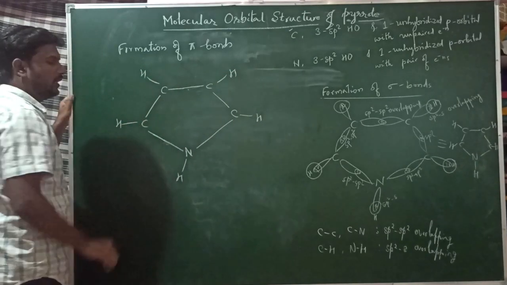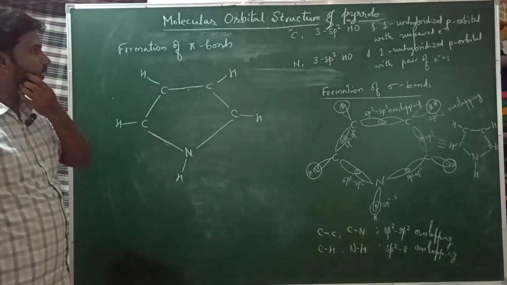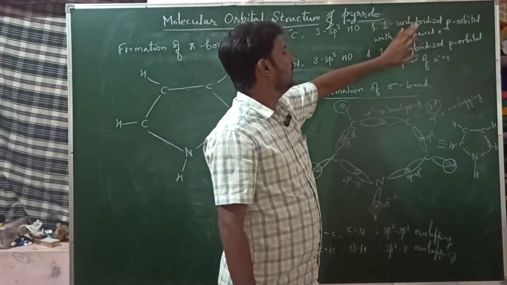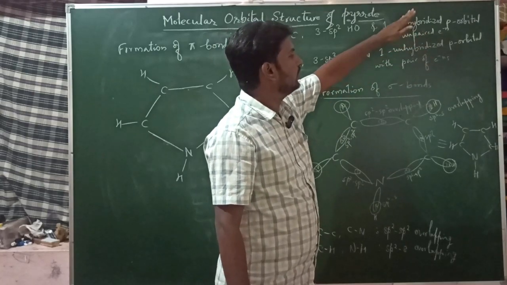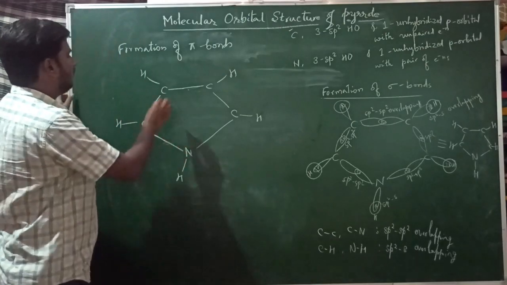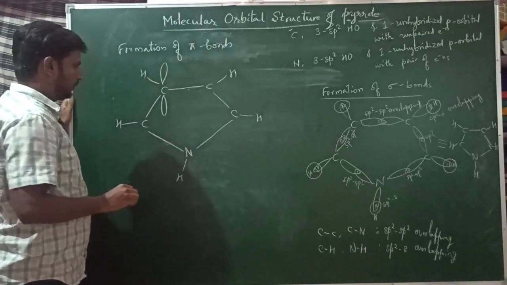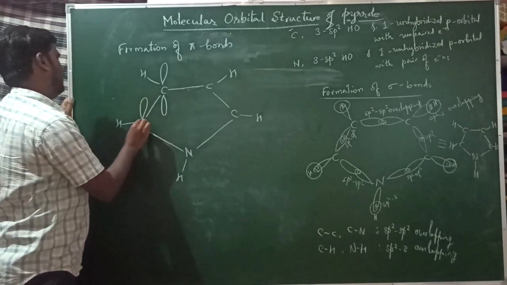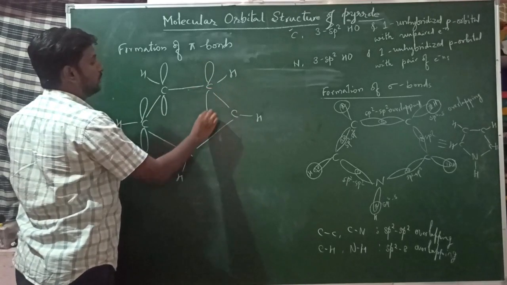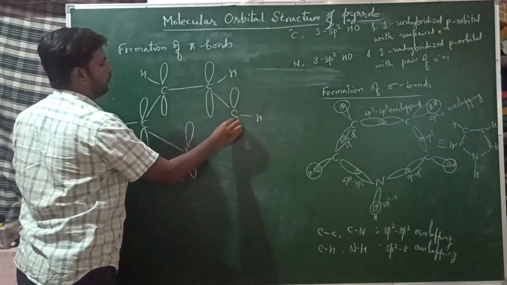This is the structure we get after forming the sigma bonds, and each of the carbon and also the nitrogen still has an unhybridized p orbital. Let me draw that. The geometry of a p orbital is dumbbell. So this unhybridized p orbital is present perpendicular to the plane of the sigma bond.